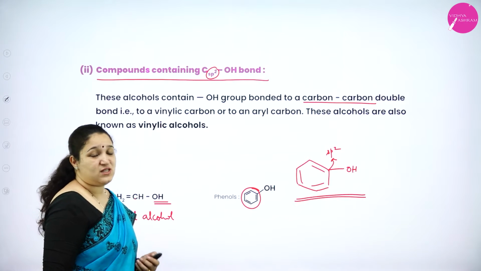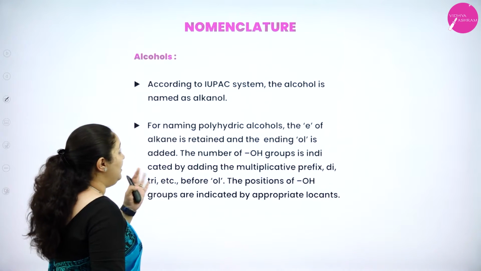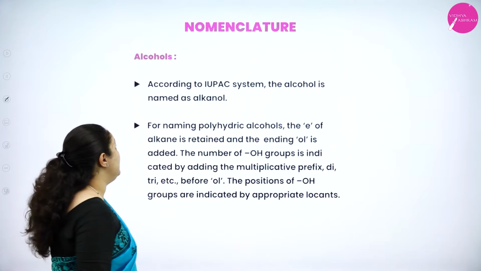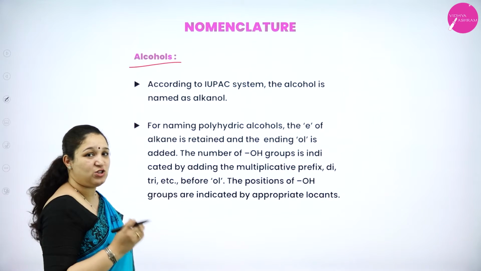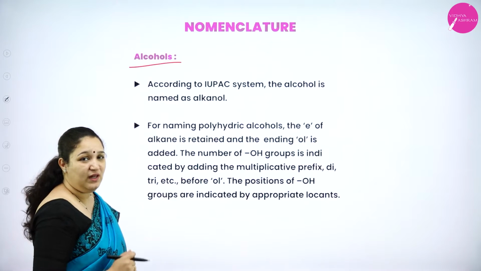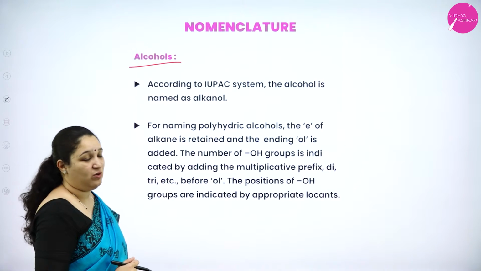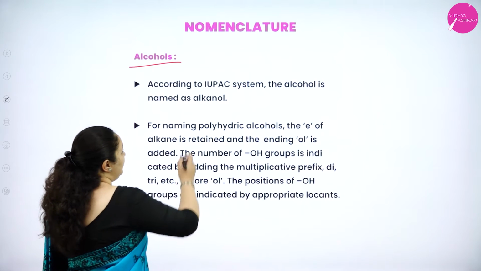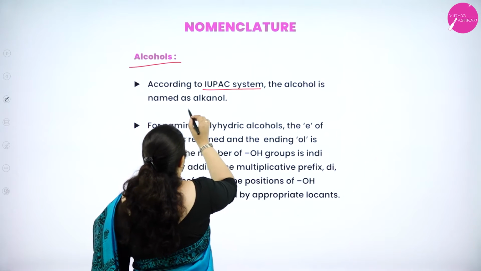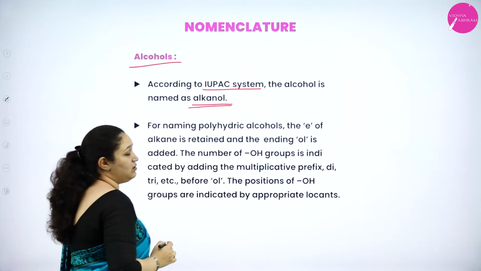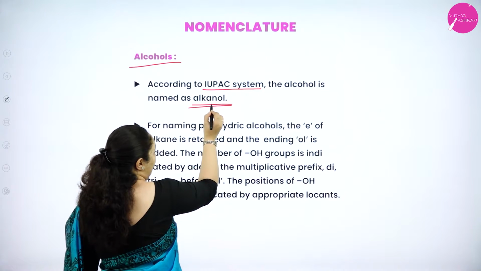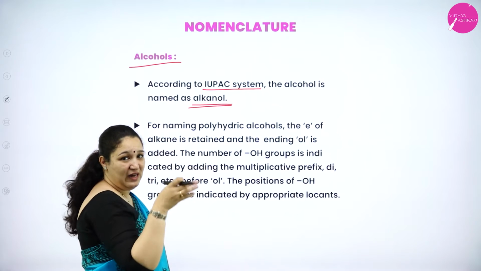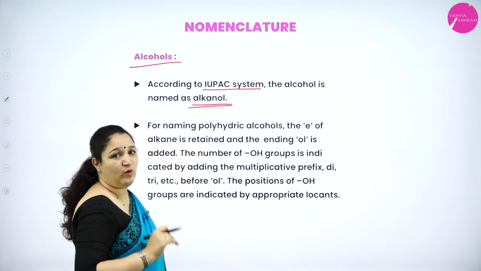Okay. So next we are going to learn about the nomenclature. First is about alcohols. Okay, nomenclature of alcohols. Then we will learn about the nomenclature of phenols. Okay. So what is it? According to IUPAC system, the alcohol is named as alkanols. That is, first you have to write the alkane name, remove the E of the alkane name and put OL.